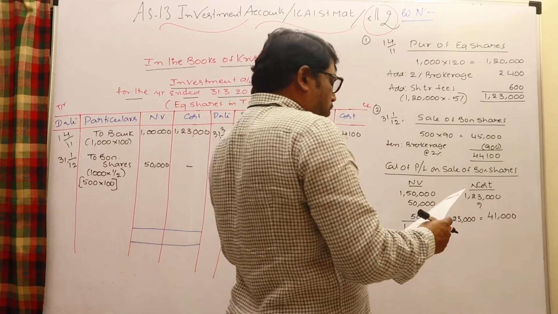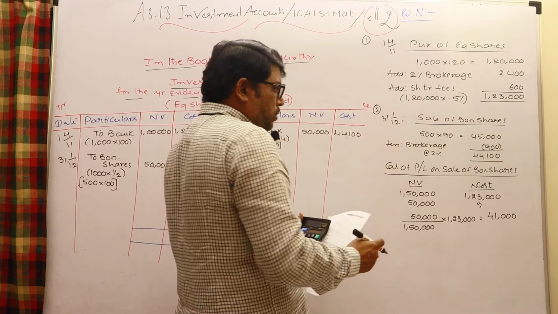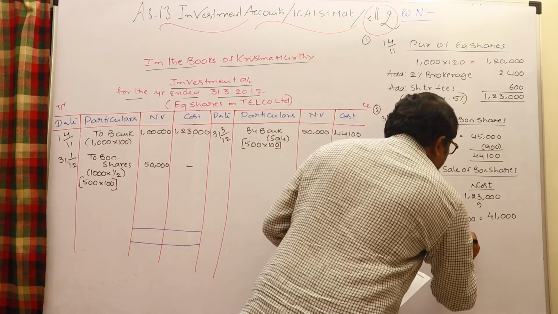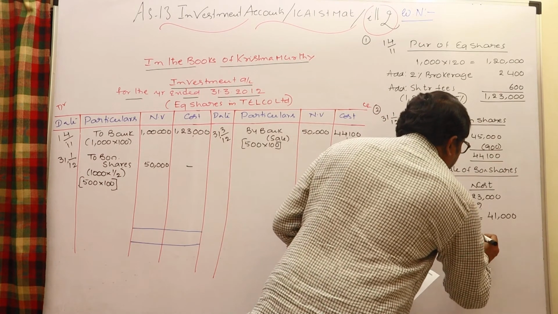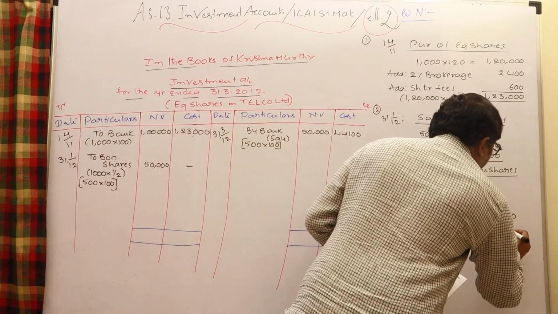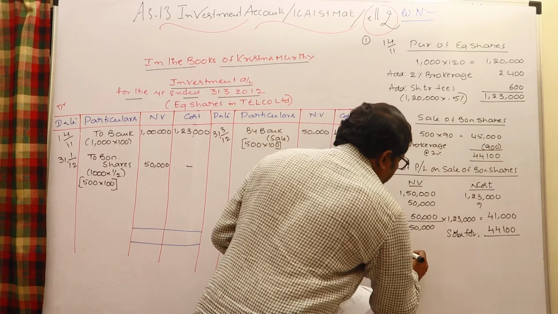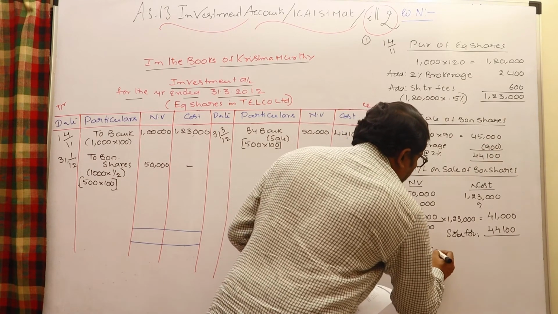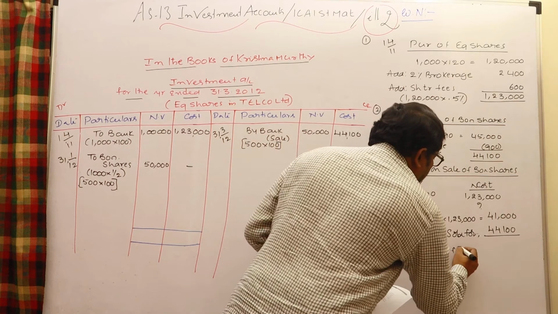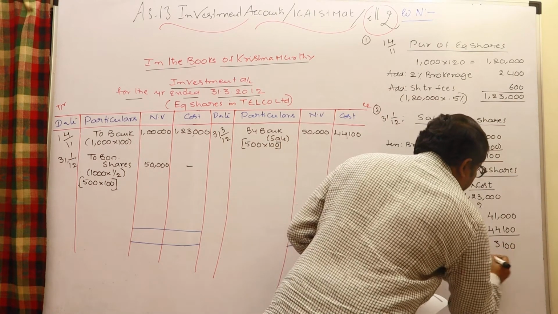Therefore the investments you sold, their average cost is 41,000, but sold for 44,100, and therefore profit on sale of investments is 3,100.